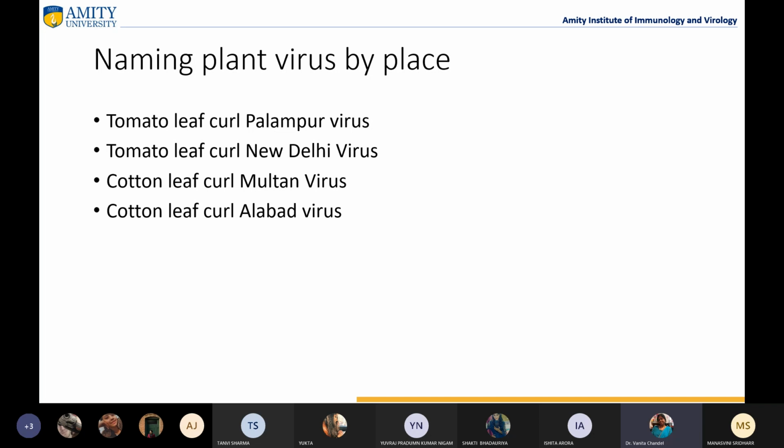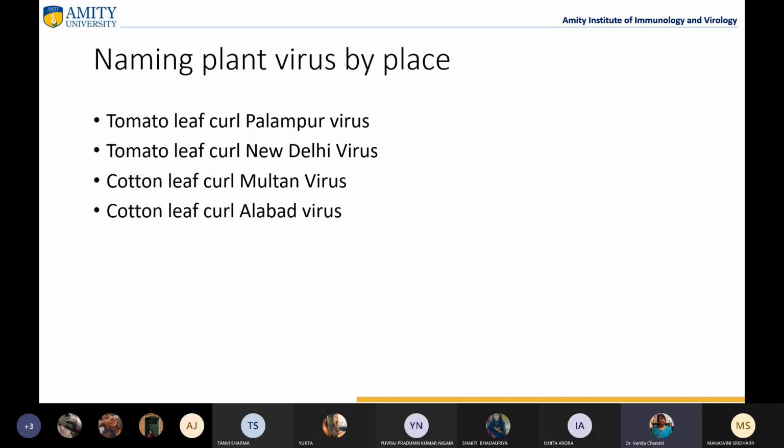Similarly, cotton leaf curl disease is under which 5 to 6 cotton leaf curl viruses come. So they are like Multan virus, Allahabad virus. They are on the basis of places in India also, Allahabad virus. So a number of viruses are being named on this basis also, right? So this is about how we name viruses.